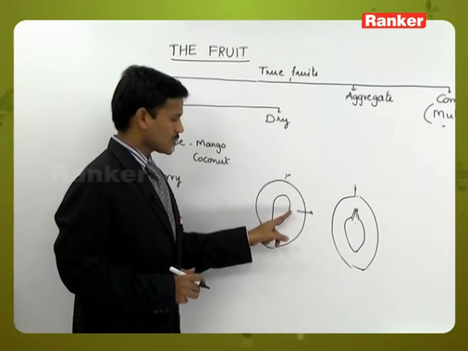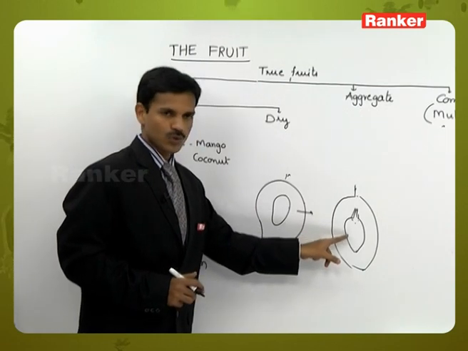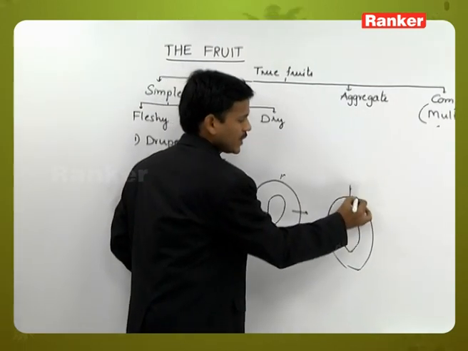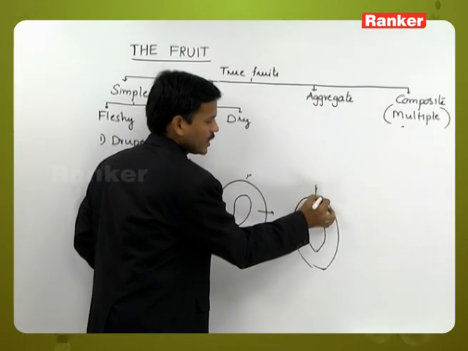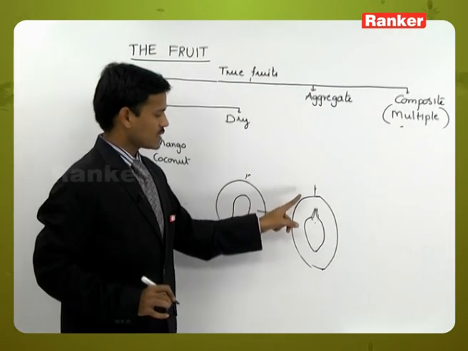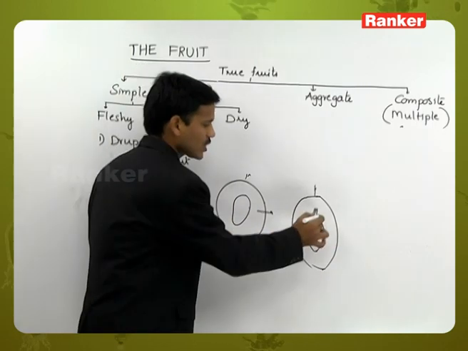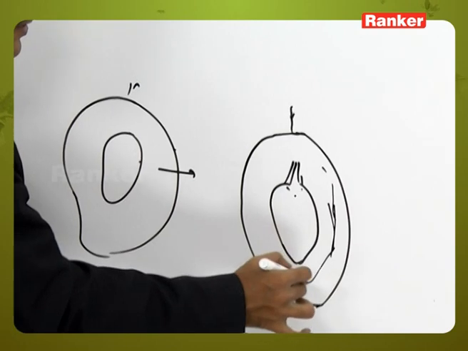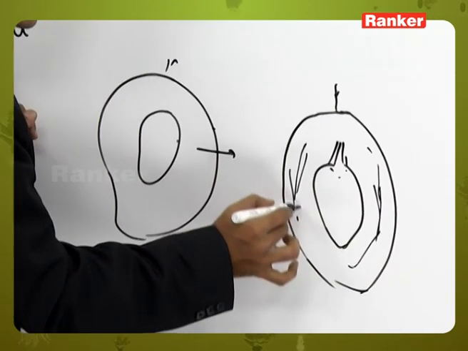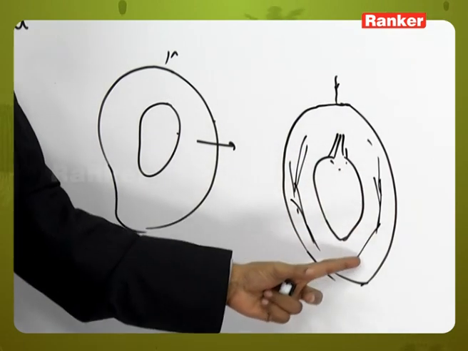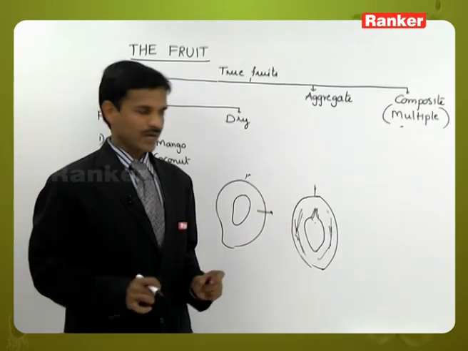Here also the endocarp is stony, a hard stone-like endocarp is present. The epicarp is skin-like, very leathery, smooth. The middle mesocarp is fibrous, or coir. Coir is obtained from the middle mesocarp, so it is commercially important.